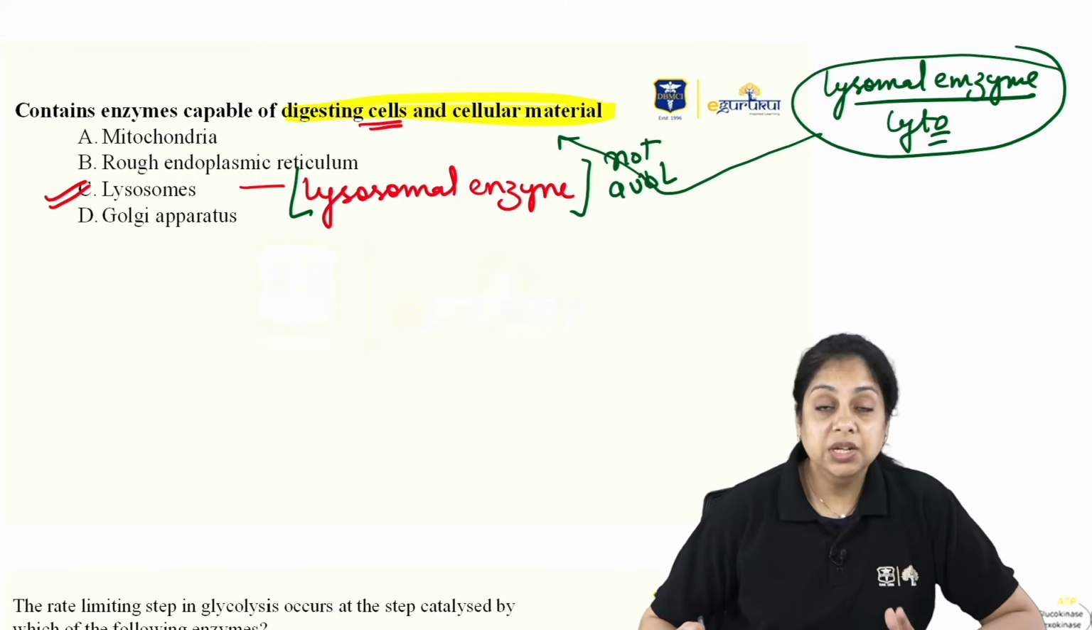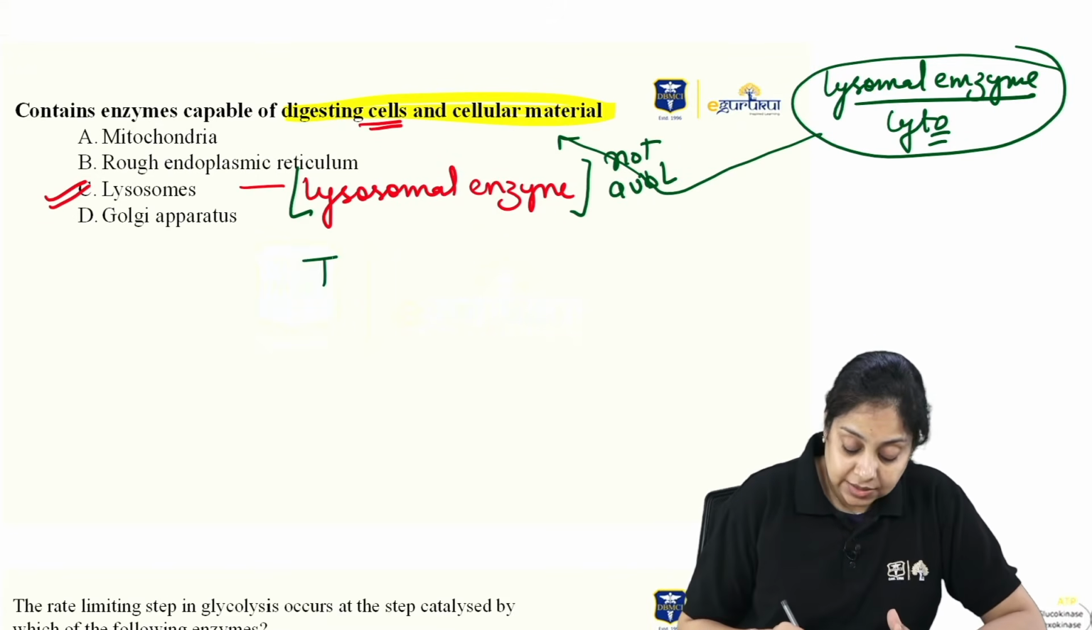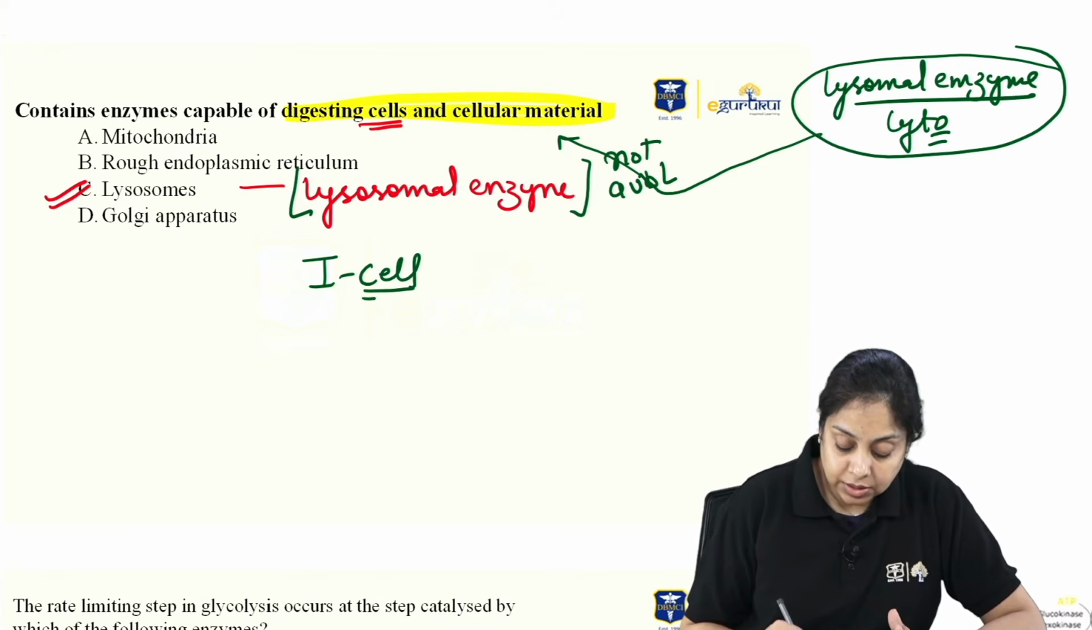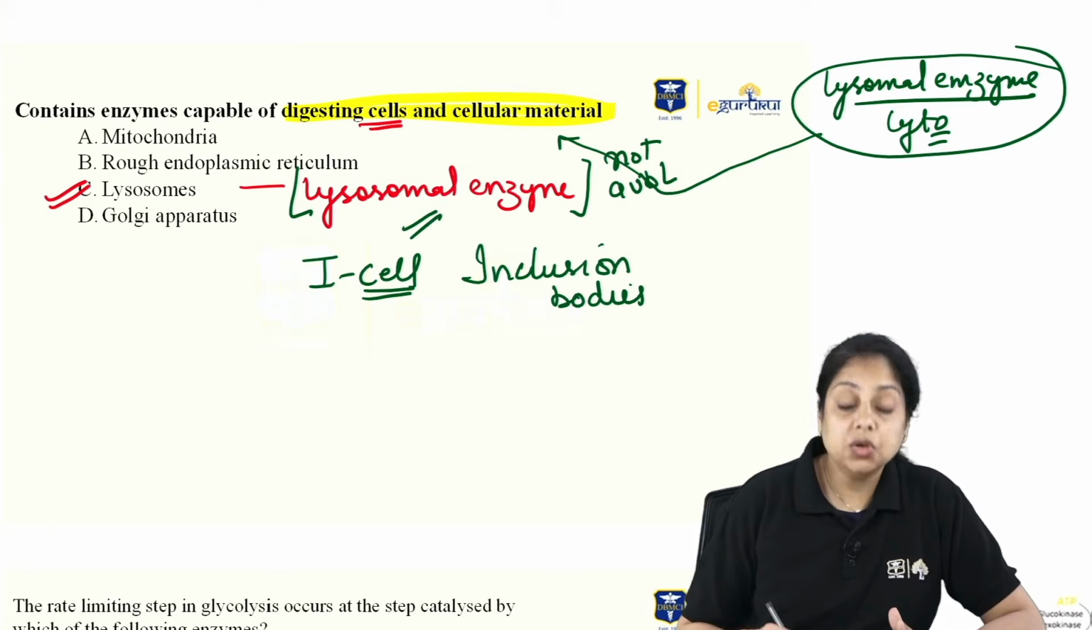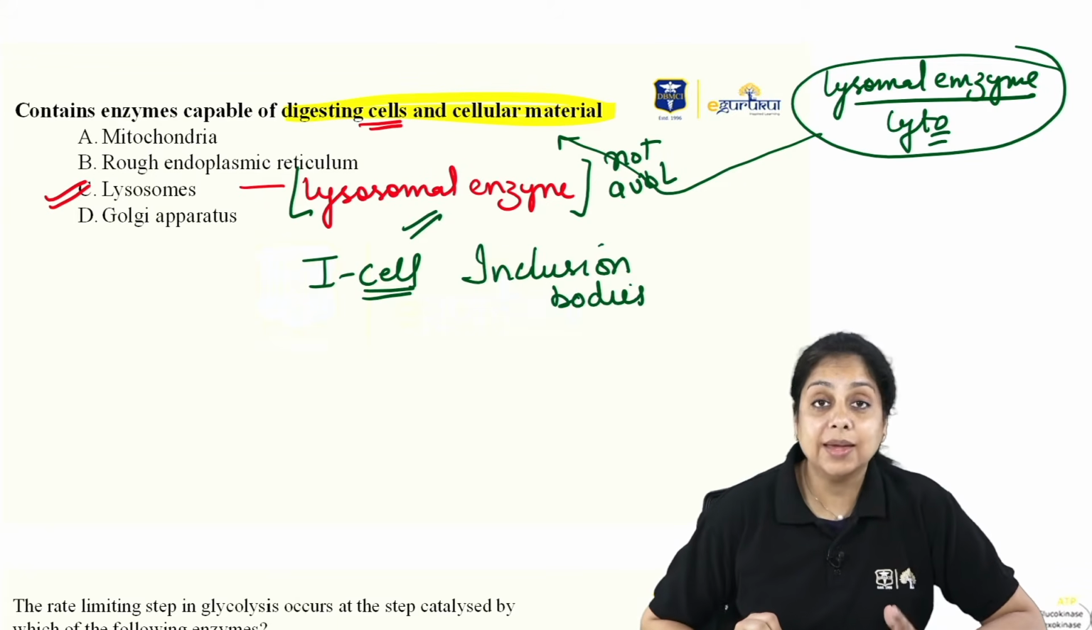That is going to lead to a disease known as I-cell disorder. So lysosomes will be showing what? Inclusion bodies, because of the deficiency of the lysosomal enzymes. Why is that happening?